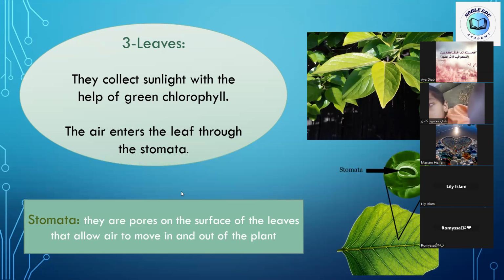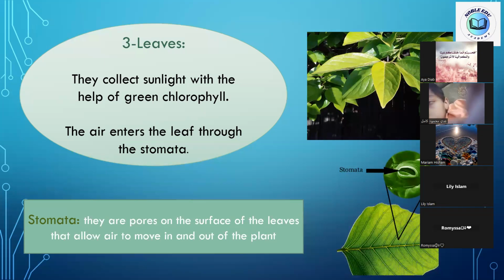So the sunlight will be captured by the chlorophyll pigment, and the air, oxygen gas and carbon dioxide gas, will enter and get out of the plant through the stomata in the leaf.